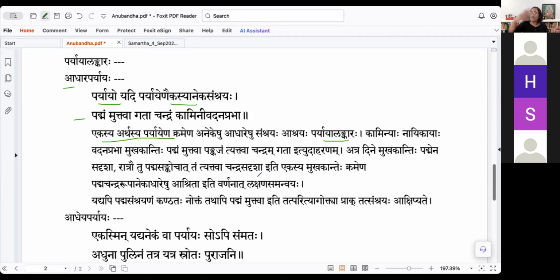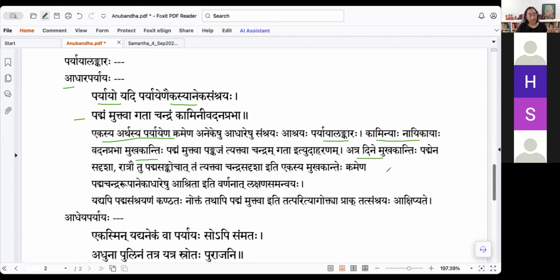But then suddenly it seems that the moon has risen. So the luster of the lady, the beauty of the lady, seems to have left the Padmam and gone to the moon here. Okay. So Kaminyaha, Naikayaha, Vadana Prabha, Mukha Kantihi, Padmam Muktva, Pankajam Tyaktva, Chandram Gata, iti udaharanam. This is the example. So Padmam Muktva, having let go of the lotus, Pankajam Tyaktva, Chandram Gata.